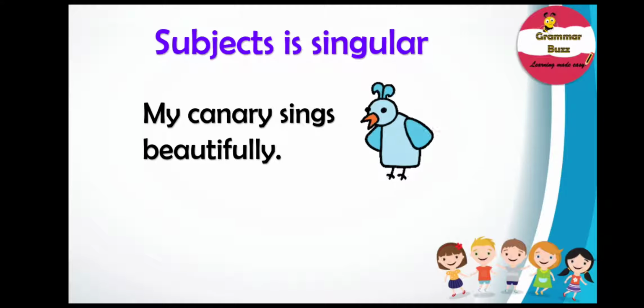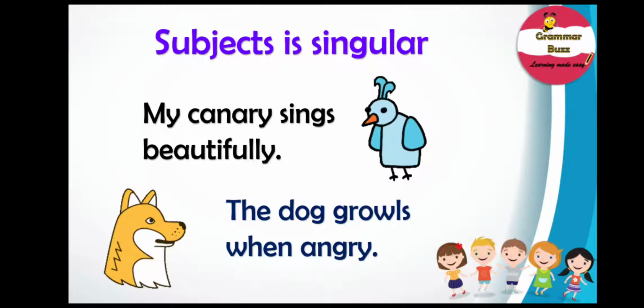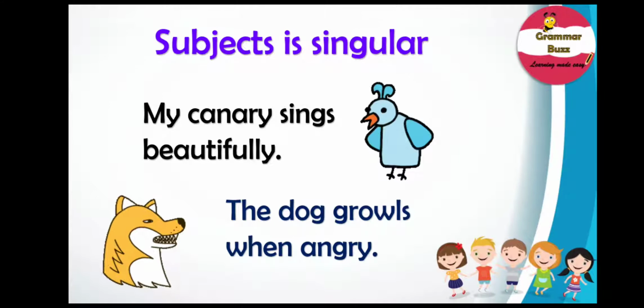Let us consider another sentence, and that is, the dog growls very loudly when angry. In this sentence, the subject dog is a singular noun and it agrees with the singular verb growls. Remember, singular verbs end in S. So remember, verbs, unlike nouns, form their singular by adding S.